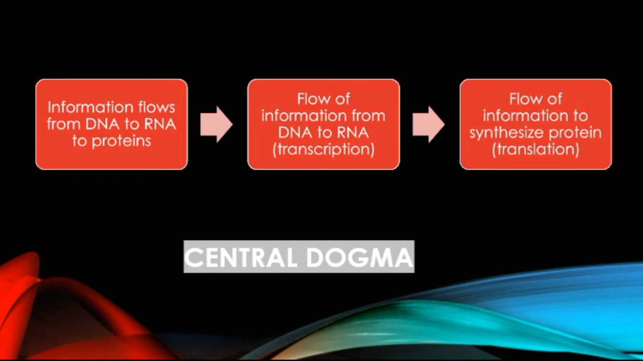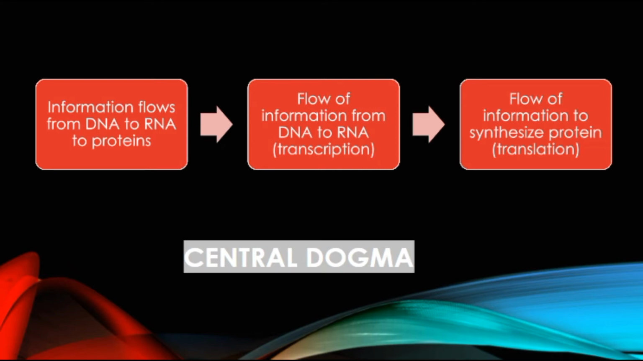Definition, what does it say? It says information flows from DNA to RNA to proteins, and it is divided into two processes. One is the flow of information from DNA to RNA, that is transcription, and the other is translation, that is the flow of information to synthesize proteins. So all this scenario falls under the heading of central dogma.